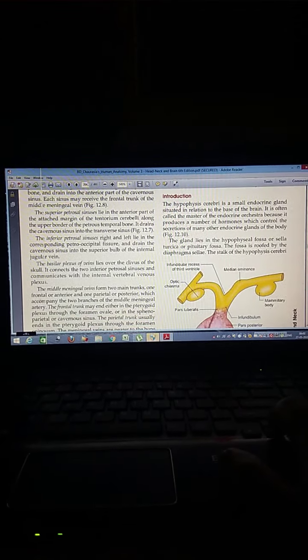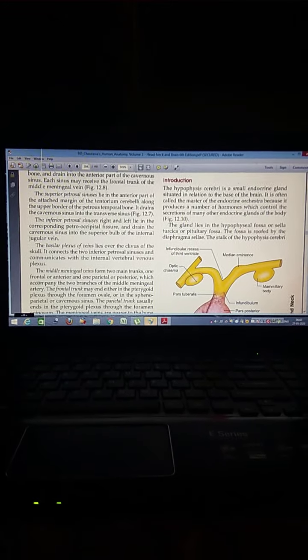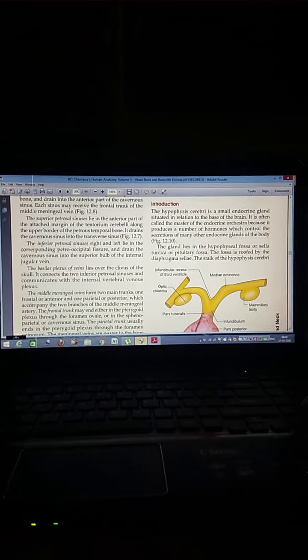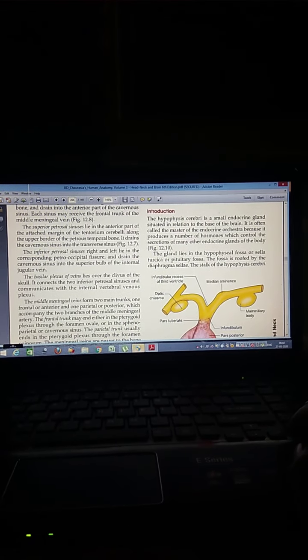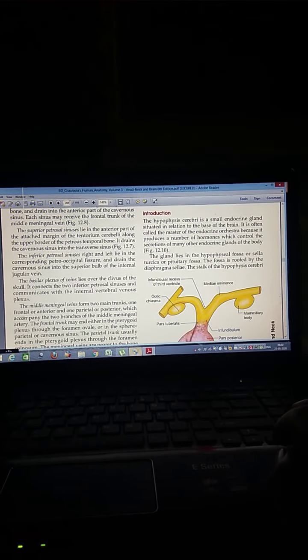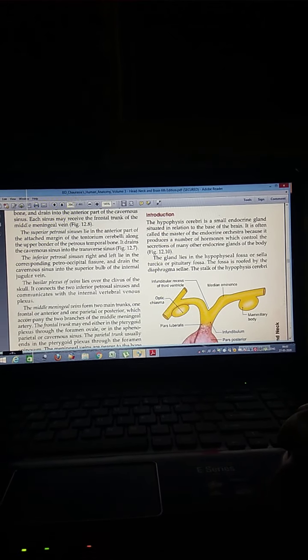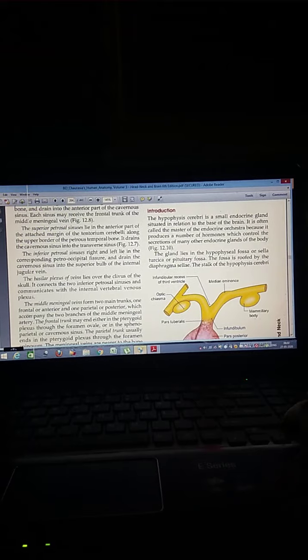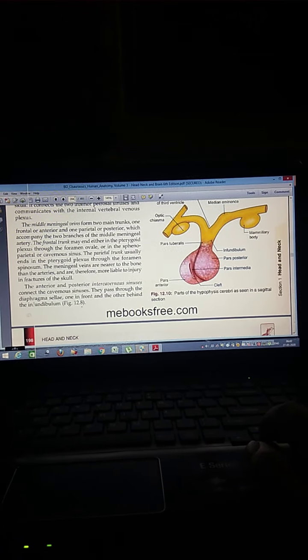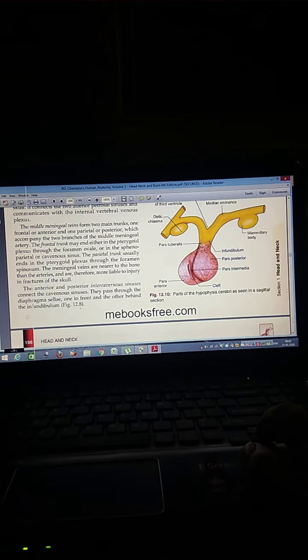Here the hypophysis cerebri, the pituitary gland. Introduction: the hypophysis cerebri is a small endocrine gland related to the base of the brain. The gland lies in the hypophyseal fossa, or the sella turcica, or the pituitary fossa. The fossa is roofed by the diaphragma sellae. Here is the figure of the hypophysis cerebri in sagittal section.